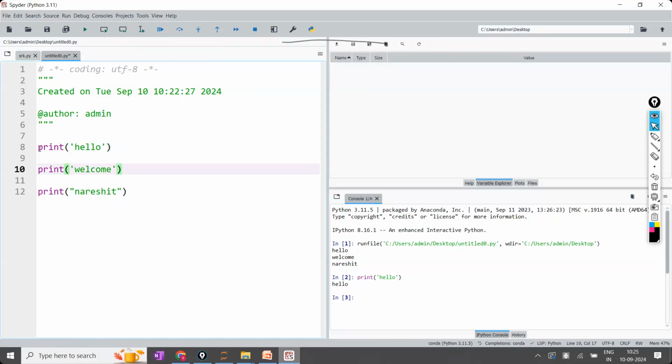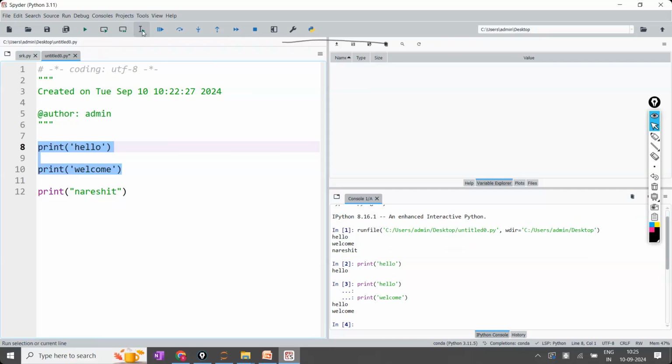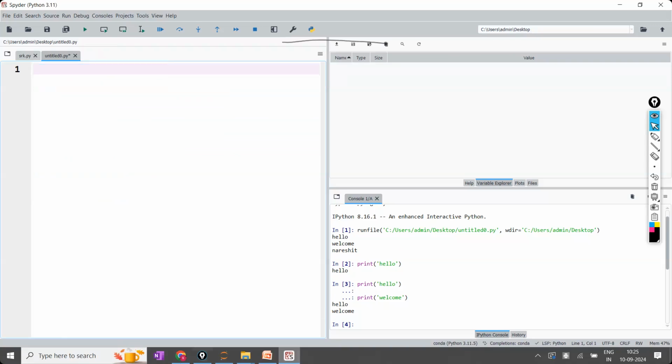Sir, I want to execute the first two lines, these two lines. Select and click on this. Only those two will be executed. Like that, you can select whichever code you are interested in, or if you want, you can select the entire file. Are the points clear? And these are the comments. We are writing single line comments and multi-line comments. Everything is clear, guys? Comments are clear?